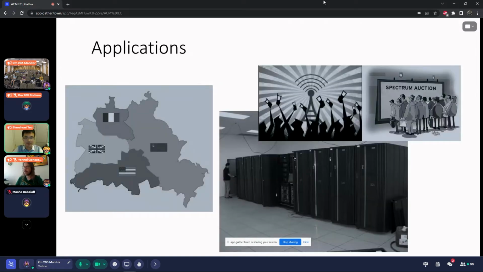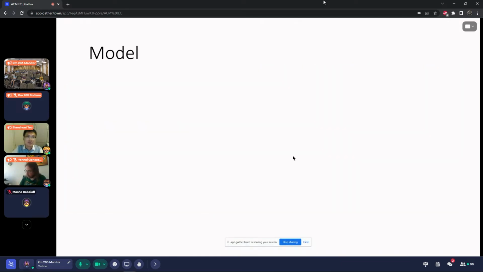And there are many typical applications, like the division of Berlin in the Potsdam Conference after World War II, spectrum auctions and allocation of computational resources, and some other examples not drawn here, like scheduling a conference room, booking the time, or bidding for some advertisement slots, and so on.